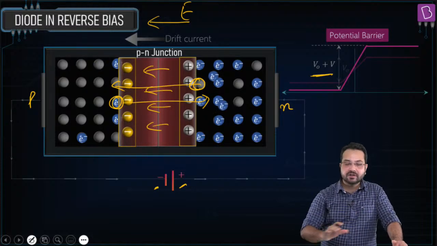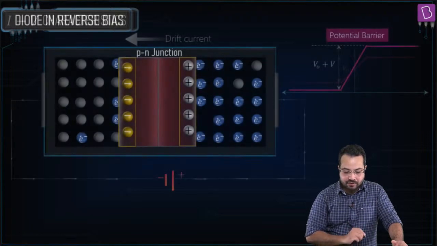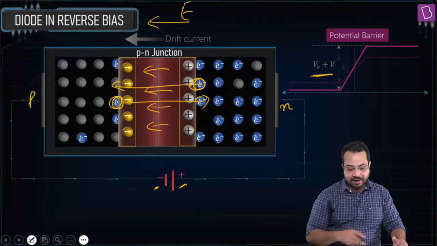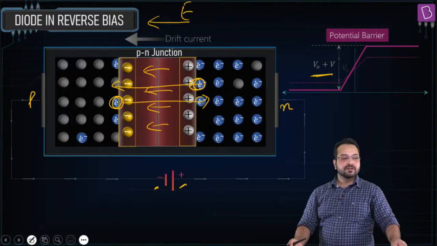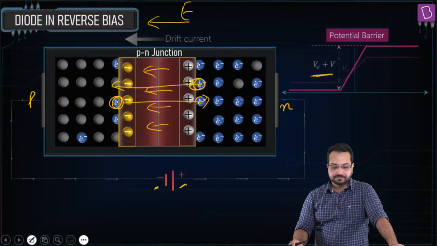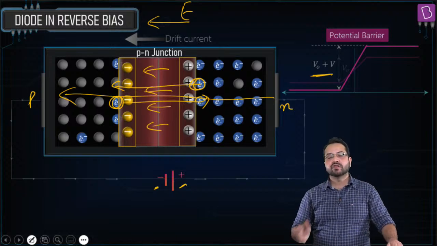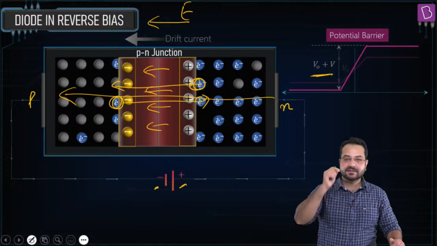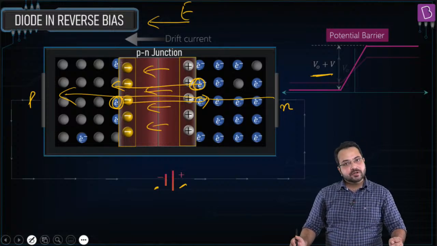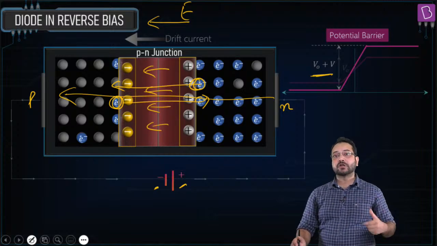Okay, so this is showing the drift current, and in case of drift current becoming dominant, the direction of current is going to be opposite. Check this out. The direction of current is going to be opposite. Can you see that? So inside the semiconductor, it is going from N to P. The direction of drift is this. The direction of drift current is this. Is that clear? Okay, so in case of reverse bias current, the drift current is going to become dominant.